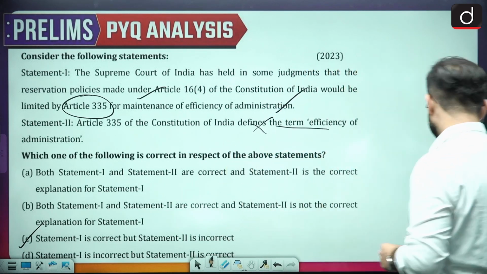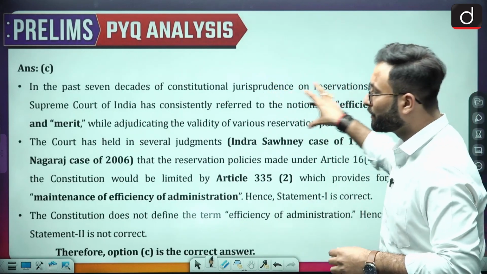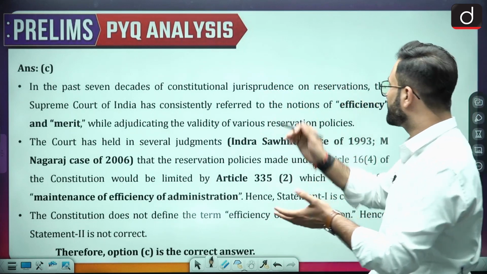Okay, so that is there. Option C is your right answer. You can go through this particular one, or let's just talk about it.